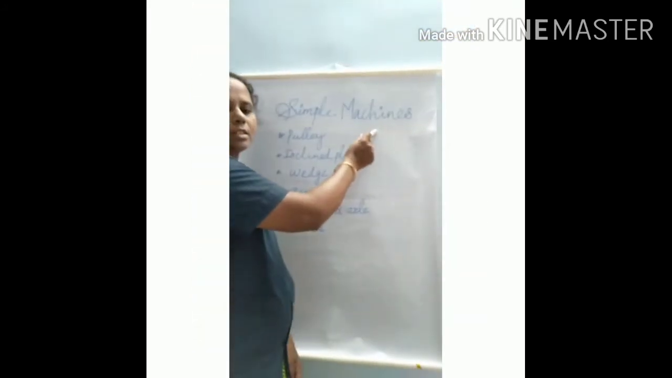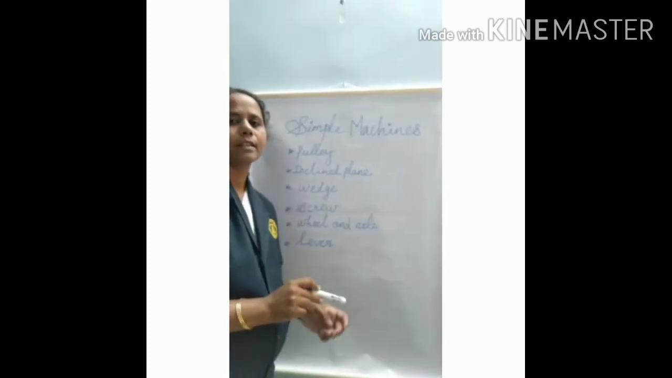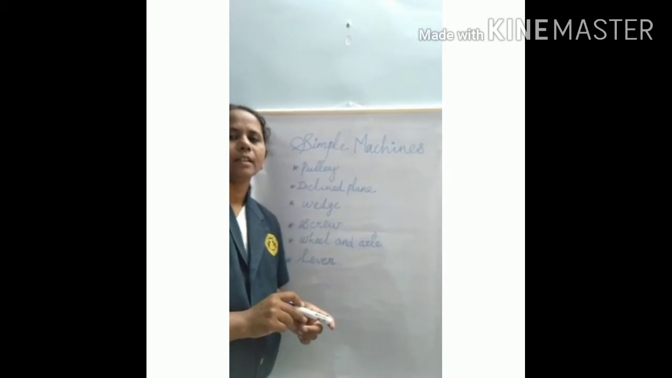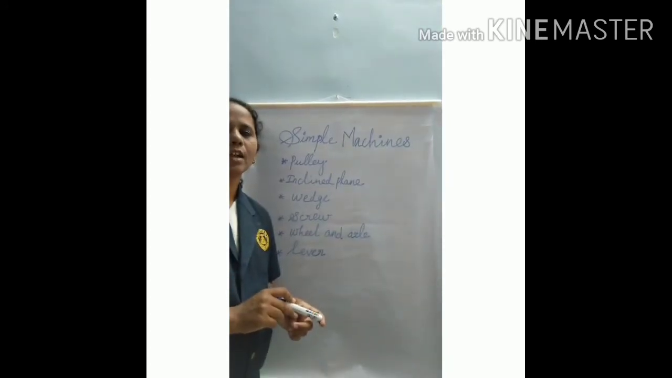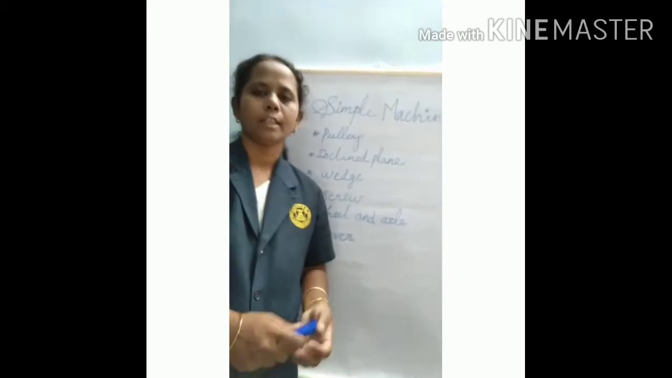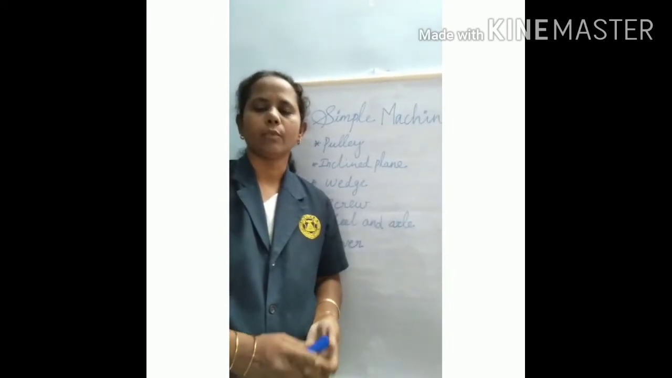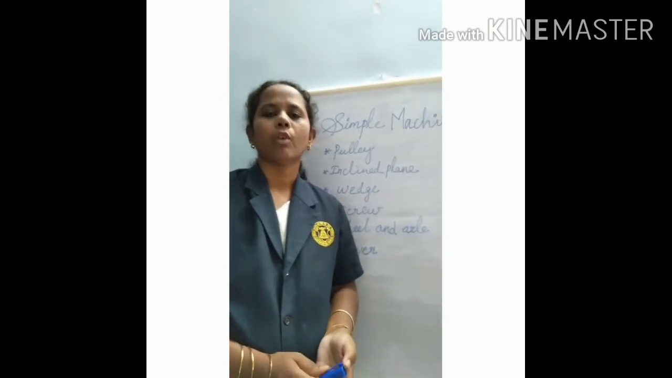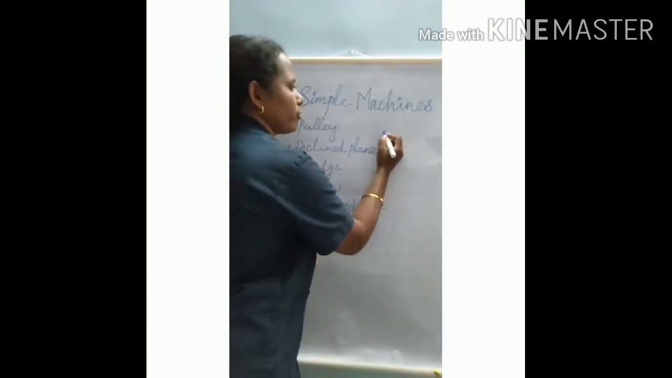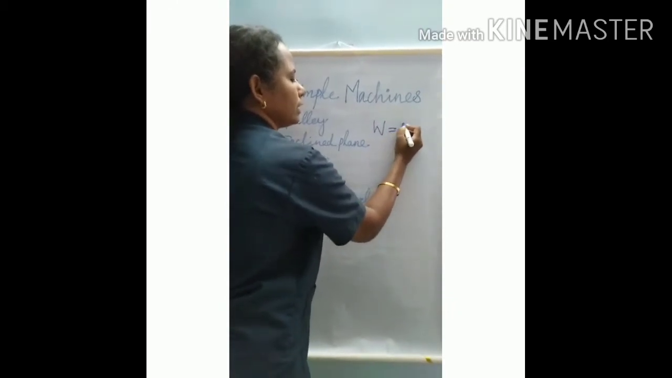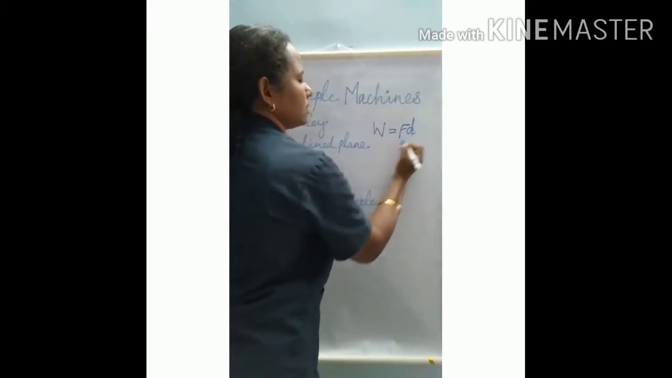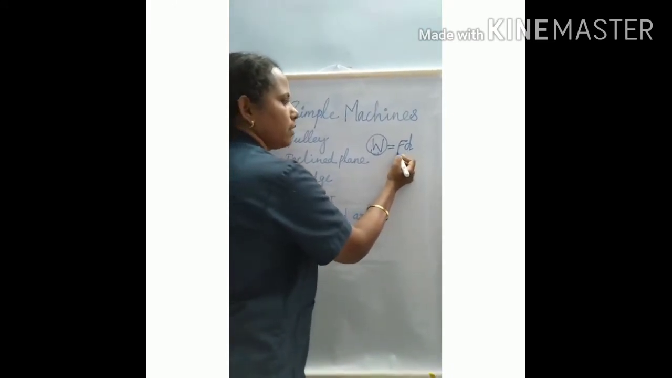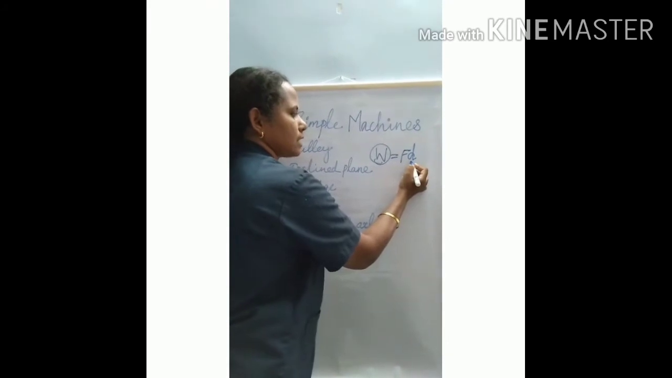Simple machines are devices that make work easier. A simple machine is a mechanical device that changes the direction or magnitude of a force. In a machine, force applied at one point produces a force at another point to overcome a load. I write one formula: W = F × D, where W is work, F is the force, and D is the distance.